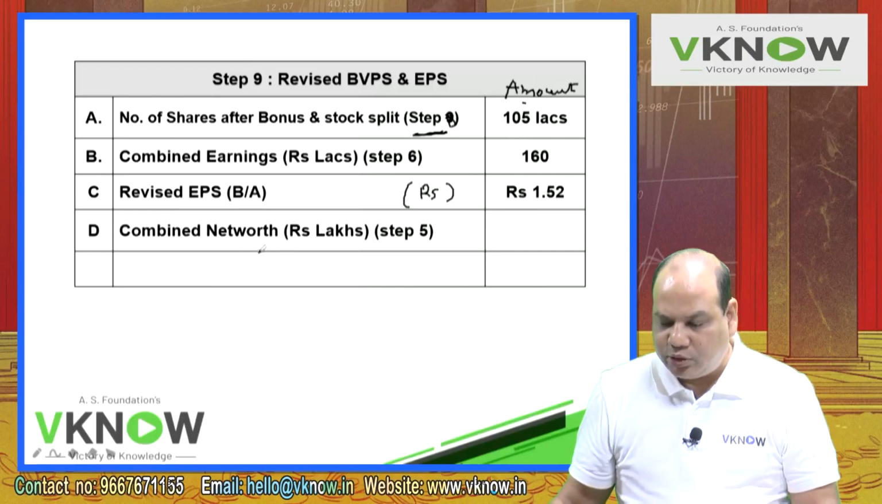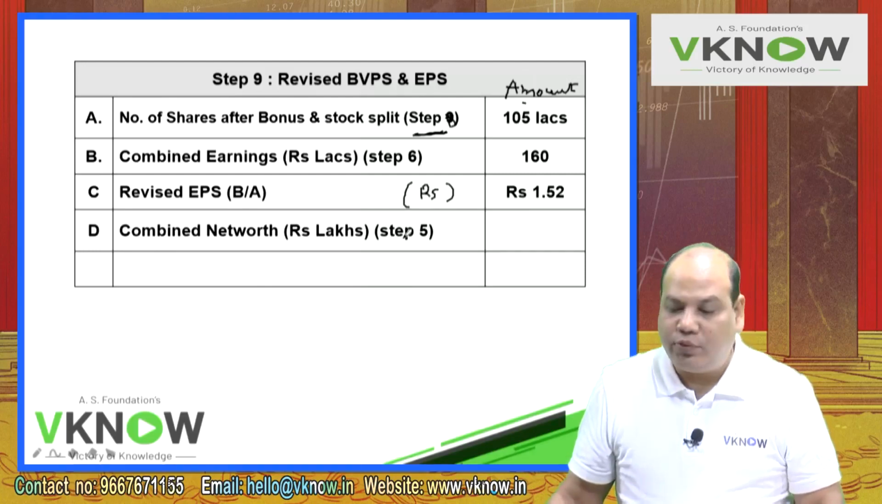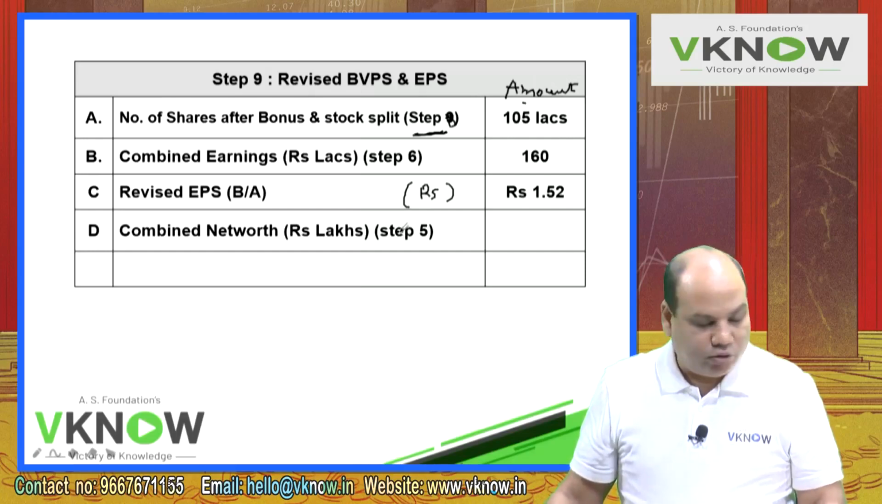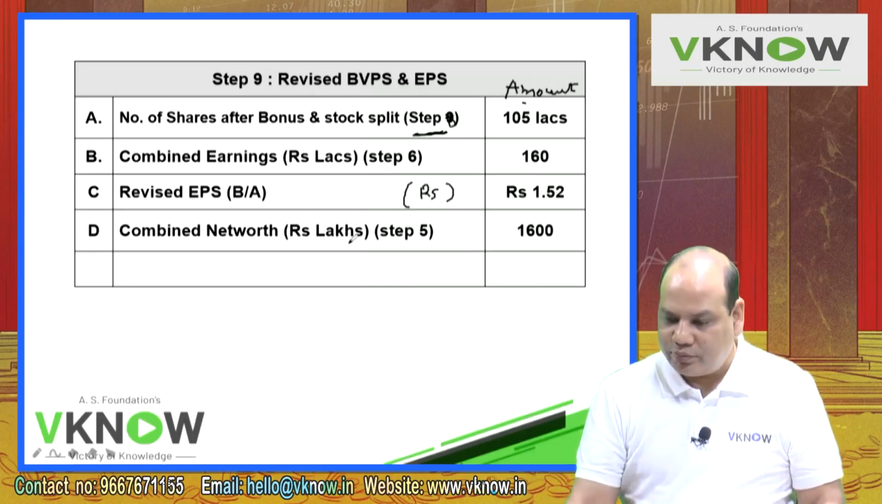Point number D, write down combined net worth, rupees in lakhs. Where is combined net worth? Go to step 5, search, and tell me what the combined net worth is. You will find it is 1600 lakhs rupees in lakhs.